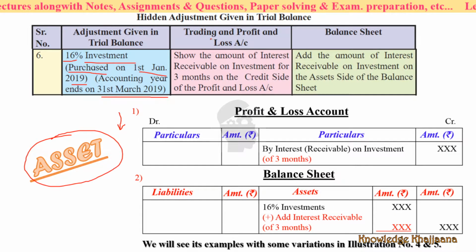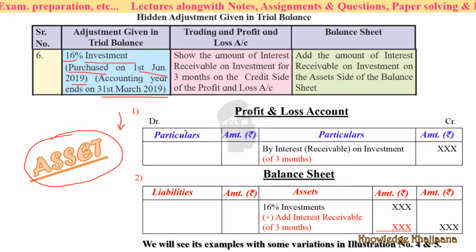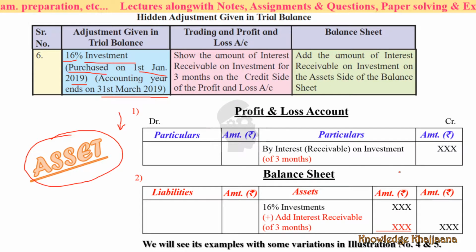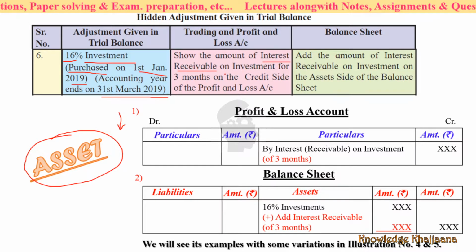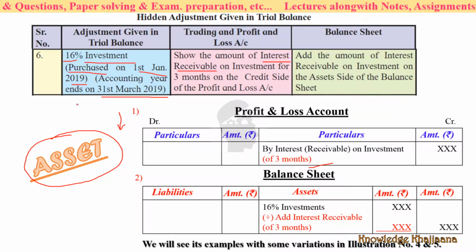Then what should be done? See, it is interest, so it must be credited. The interest which you have to receive is an income, so it should be credited to the profit and loss account. So show the amount of interest receivable, because it is not yet received. It is interest receivable on investment for 3 months, because you have taken the investment on 1st January and the accounting year ends on 31st March. So 3 months interest is yet to be received.